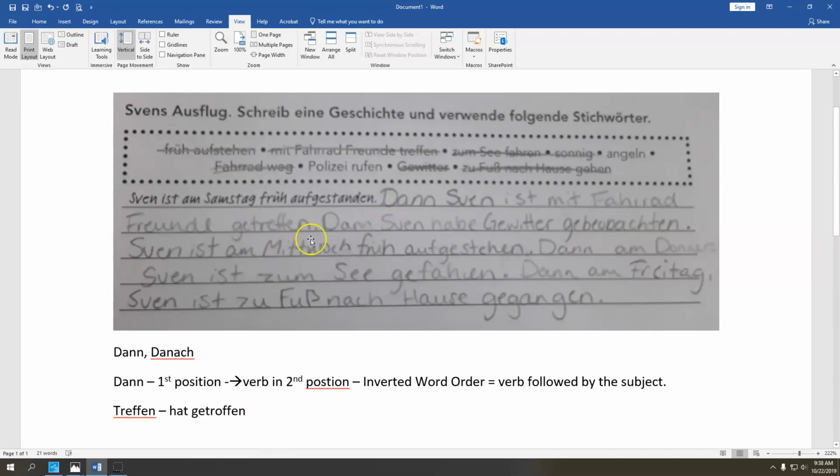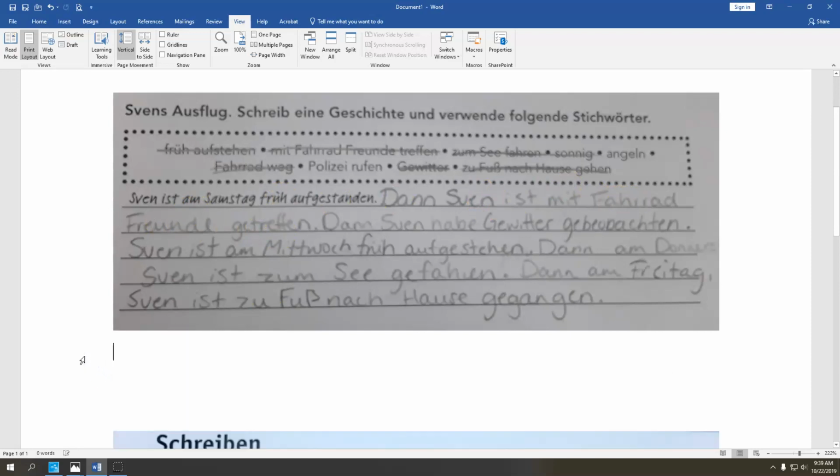Also notice it's a helping verb of hat. So the correct statement would have been, dann hat Sven mit Fahrradfreunde getroffen. Now, if we want to be even more correct, we would add mit dem Fahrrad. Dann hat Sven mit dem Fahrrad Freunde getroffen. So, let's keep going. The next sentence.